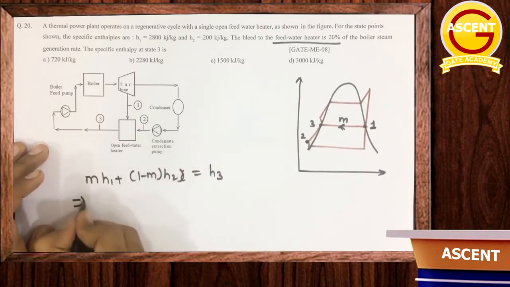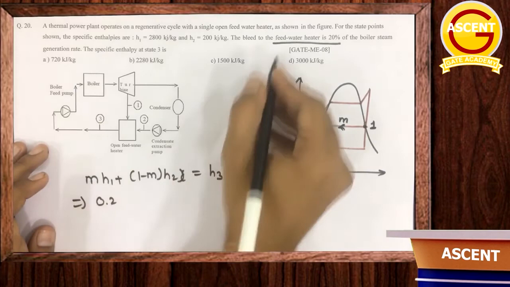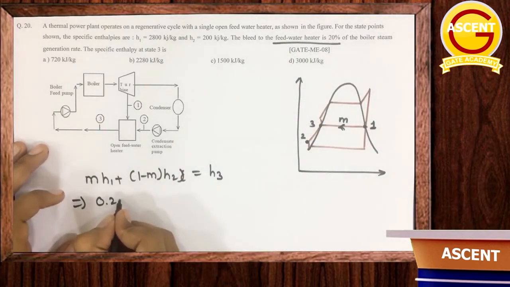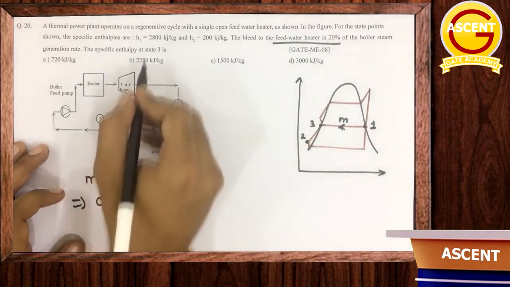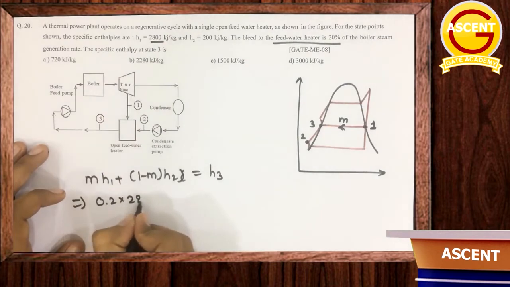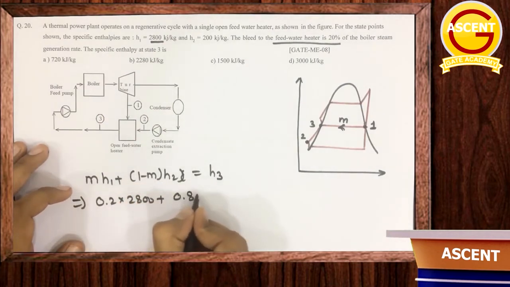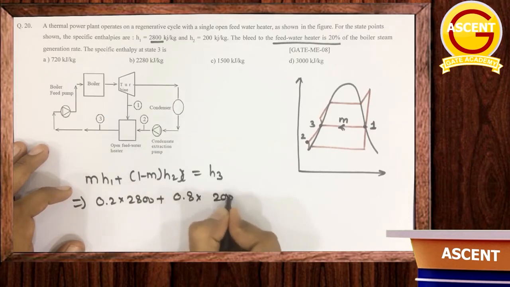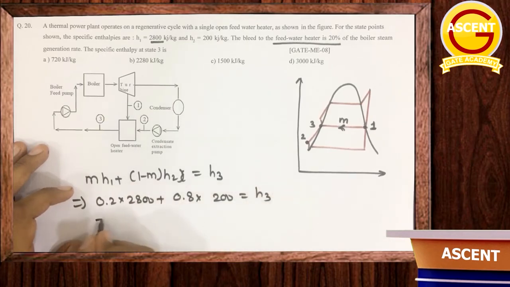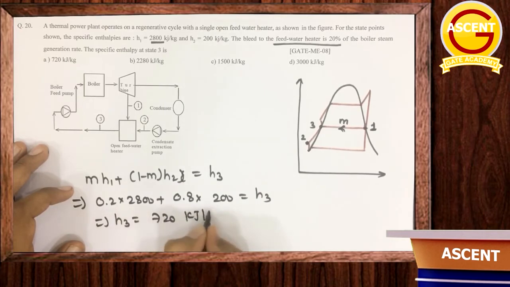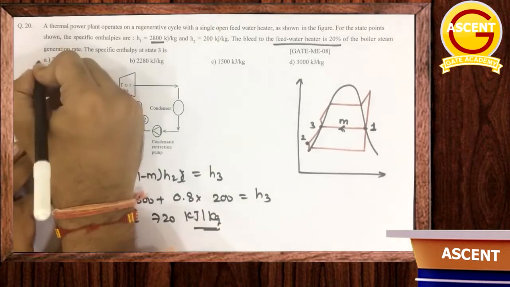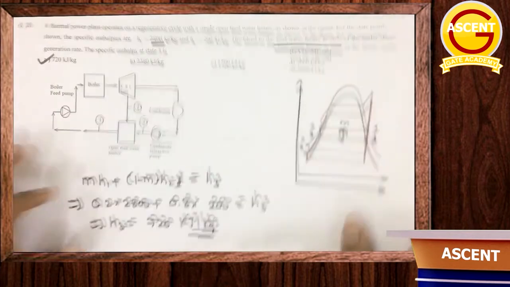Okay, so just put the value. M is 0.2, 20% is bled, into H1 is how much? H1 is given, which is 2800, plus 1 minus M, which is 0.8, into H2 is 200, is equal to H3. So from here, this H3 will be equal to 720 kilojoule per kg. Answer. That's it. Simple. Clear or no?